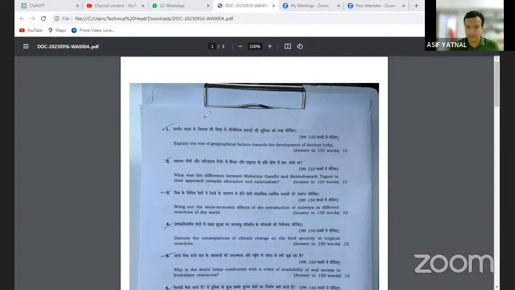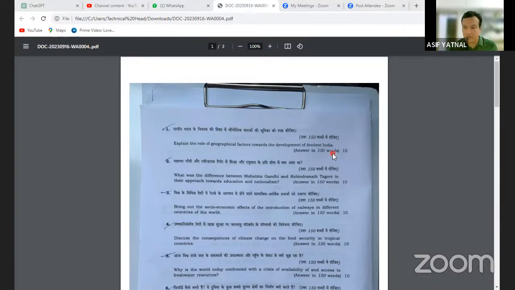So what is the question? The question here is asking to explain the role of geographical factors towards the development of ancient India. So when you read ancient Indian history, especially NCERT, or when you read the books of authors like D.N.